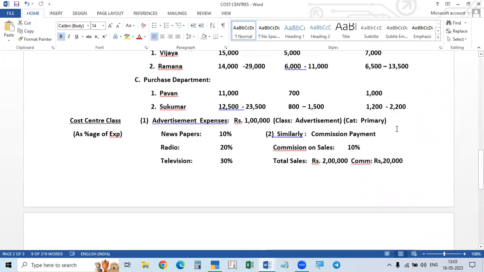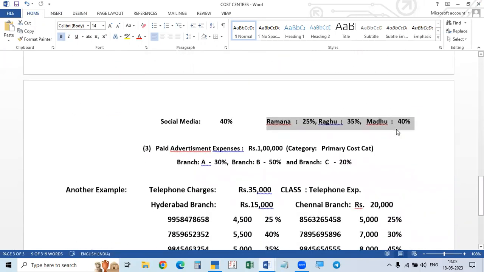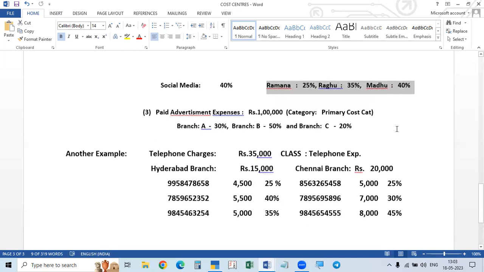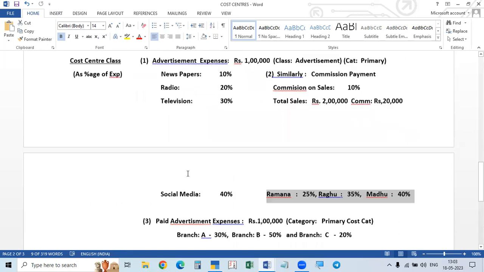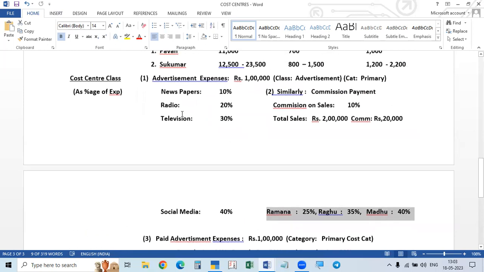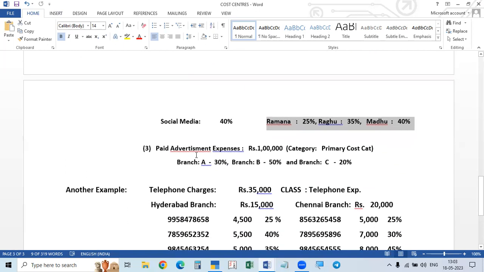And this is the problem. And in this one, this is the thing. And here, the same thing, another one, just like this advertisement. Here also, advertisement for newspapers, radios, television, etc. Here, advertisement expenses for branch A, branch B, branch C.